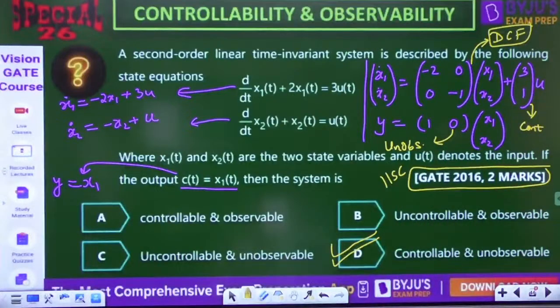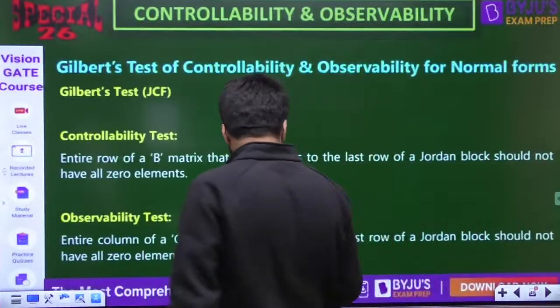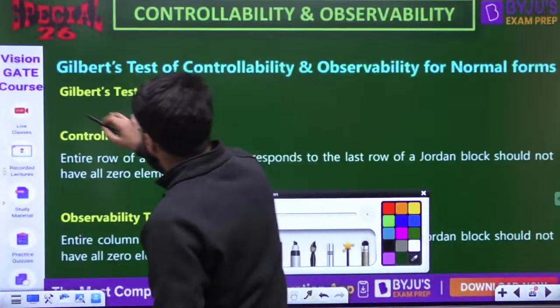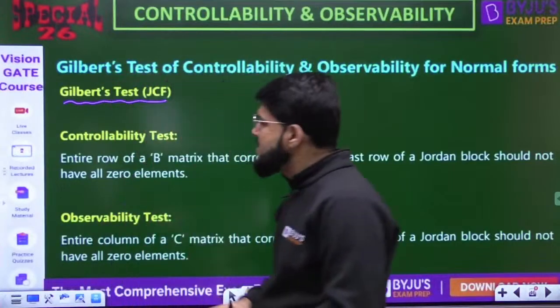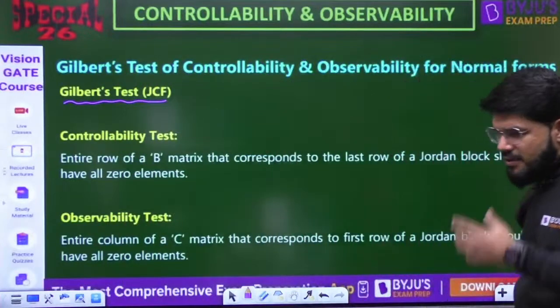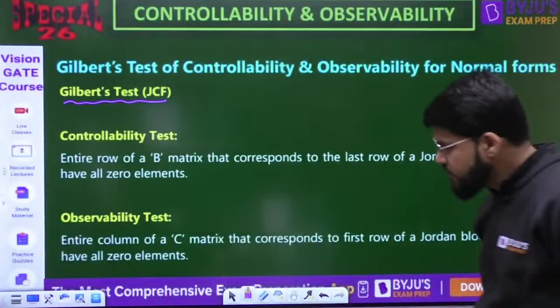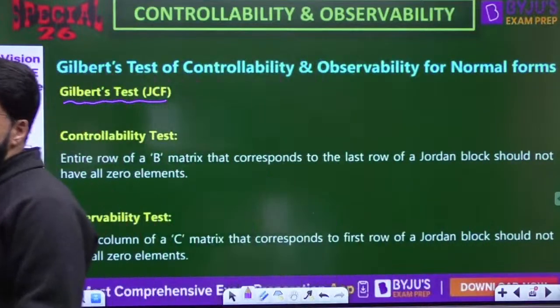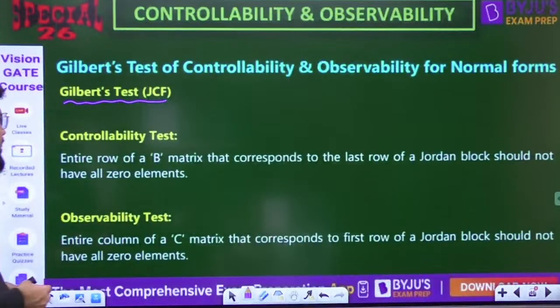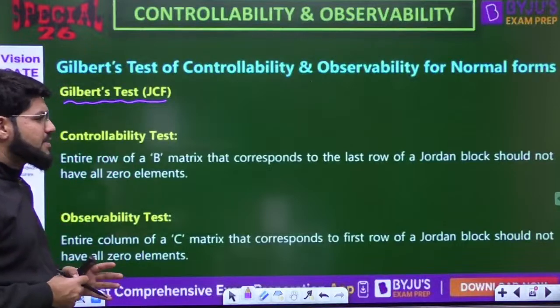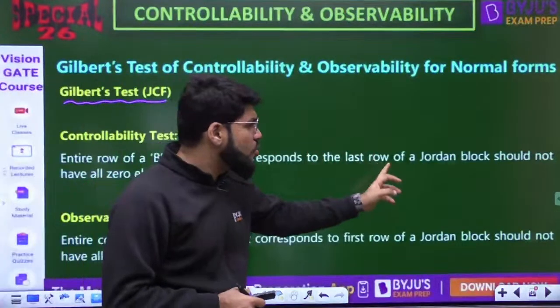Okay. Similarly, let us study Gilbert's technique for JCF also. What does it say? Number 1, controllability test: the entire row of the B matrix that corresponds to the last row of a Jordan block.